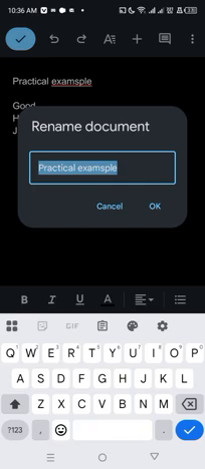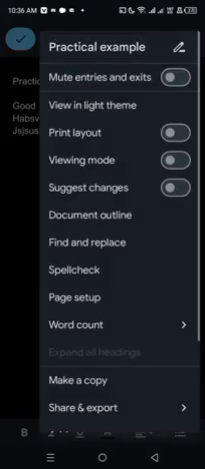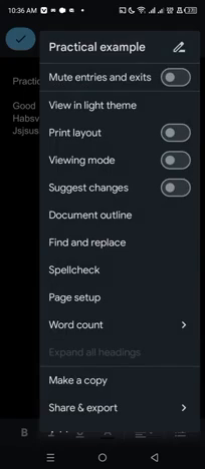I write the title of it so that when I open my Google Docs, once I see it, I know the exact thing that is in that content. So for me, I'm okay with practical. I think the spelling, for example, is not correct, so I'll correct it here. Practical example. And now when you click on it, you see that the name has changed. Now here you can click on print layout, view modes, where you view it.